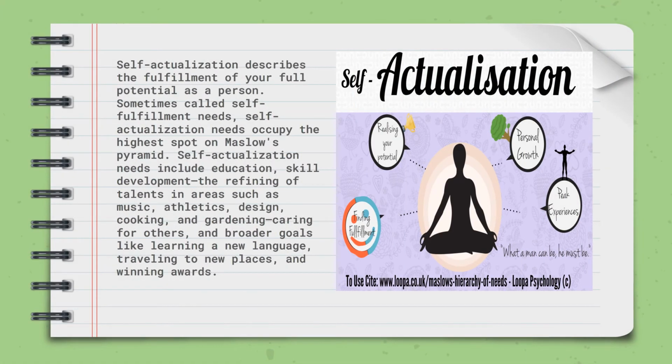The highest level is the self-actualization needs. Self-actualization describes the fulfillment of your full potential as a person. Self-actualization needs include self-fulfillment, the realization of all one's potential, and a desire to become creative in the full sense of the word.